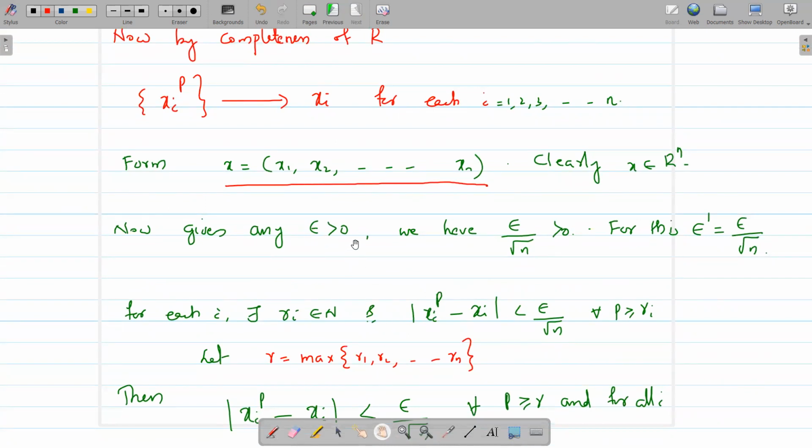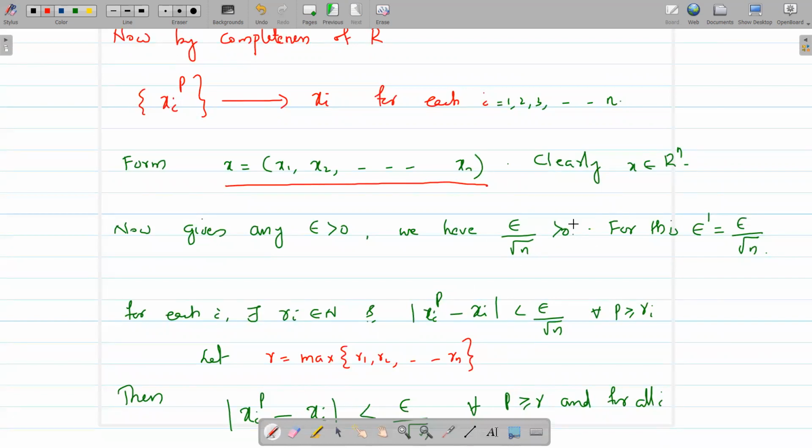Now we have constructed a point in Rn, and we want to show that the original given sequence converges to this x. For that, given any epsilon greater than 0, epsilon by square root of n is also greater than 0.